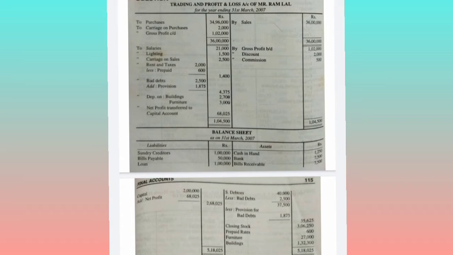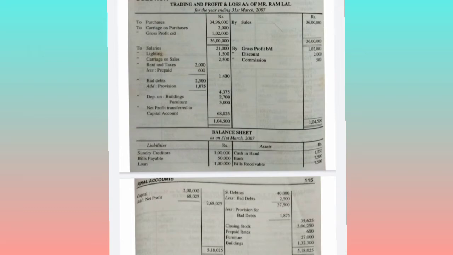Okay, the next comes sundry debtors. For sundry debtors this amount will be carried forward to the balance sheet. Now for sundry debtors there are some adjustments, that is bad debts 2500. So take this bad debts 2500 in the P&L account debit side.